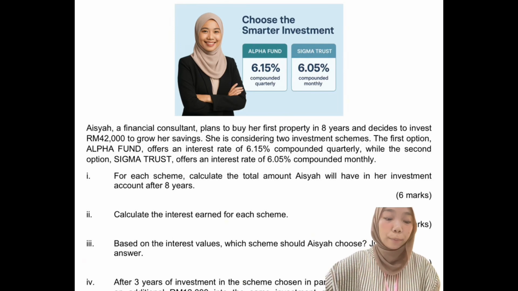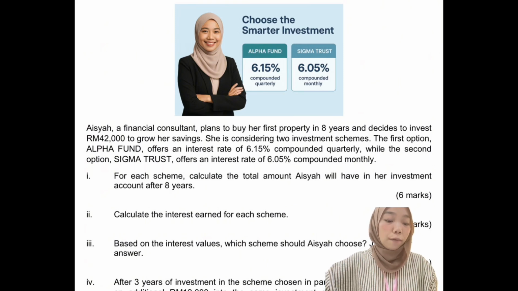Aisha, a financial consultant, plans to buy her first property in 8 years and decides to invest RM 42,000 to grow her savings. She is considering two investment schemes. The first option, Alpha Fund, offers an interest rate of 6.15% compounded quarterly, while the second option, Sigma Trust, offers an interest rate of 6.05% compounded monthly.